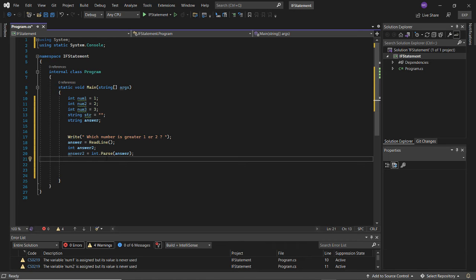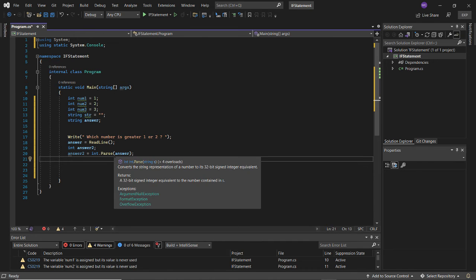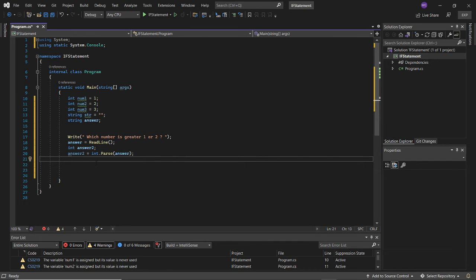Okay? And another thing to remember, in C Sharp, and in most programming languages I've seen, anything on the right side is going into the left side. If you see this equal sign, that means if there's a variable on the left, most of the time the value on the right is being put inside whatever variable is on the left.